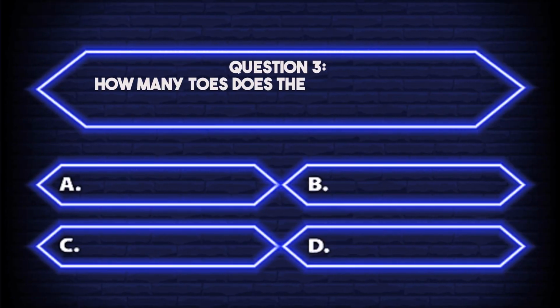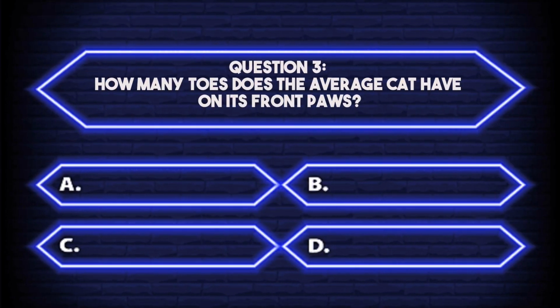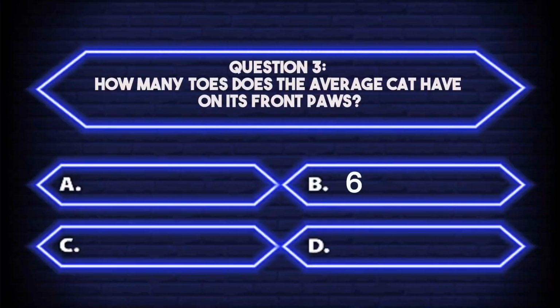Question 3. How many toes does the average cat have on its front paws? A. 5. B. 6. C. 7. D. 8. Your timer starts now. The answer is B. 6.